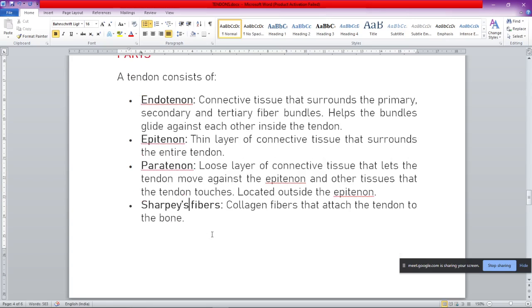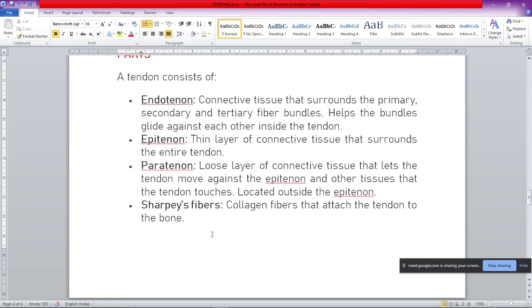These are the collagen fibers that attach the tendon to the bone. They are coming out of the tendon, and scientists are finding that Sharpey's fibers penetrate the bone to some extent. They come out of the tendon and go inside the bones, penetrating the bone up to some level, and these fibers are the actual connection between the tendon and the bone.